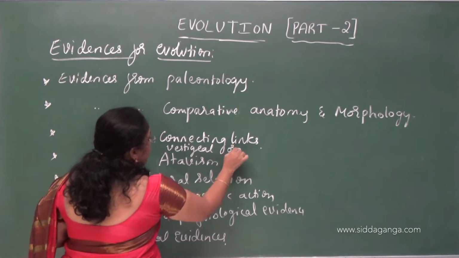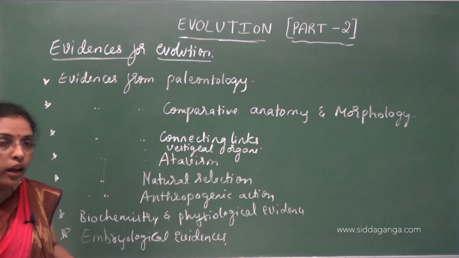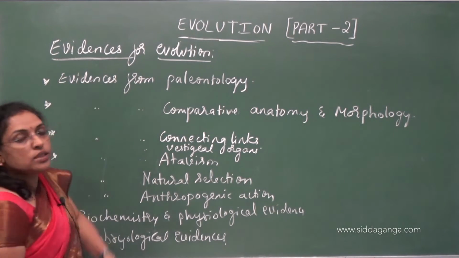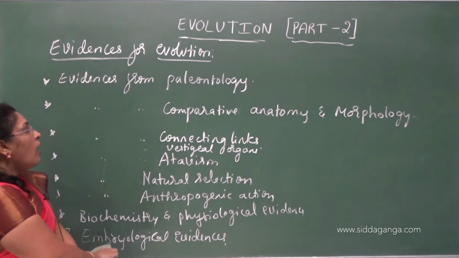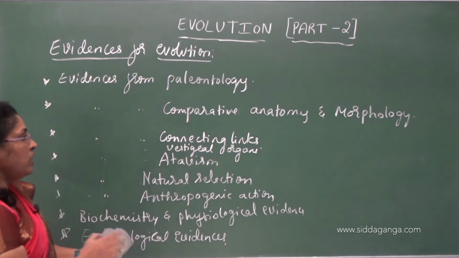So, these all help us in the study about organic evolution. In this class, we are going to study about evidences from paleontology and evidences from comparative anatomy and morphology. Understood?